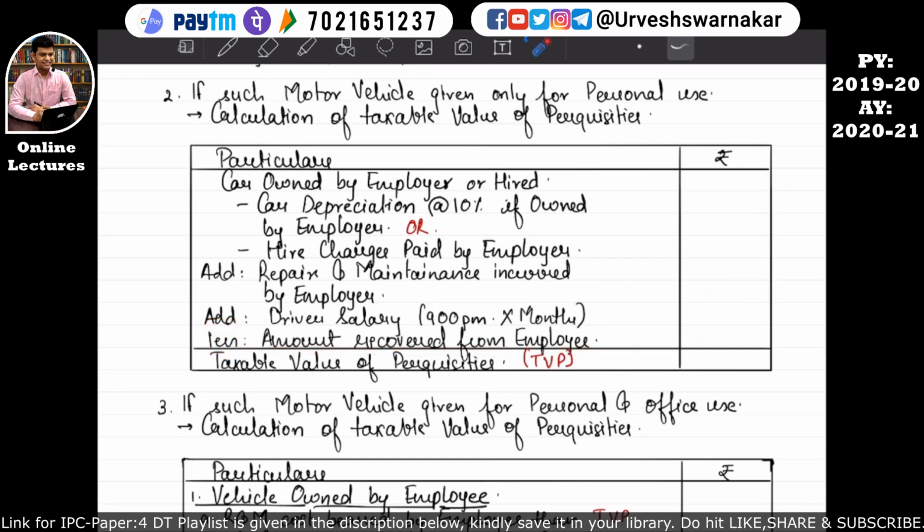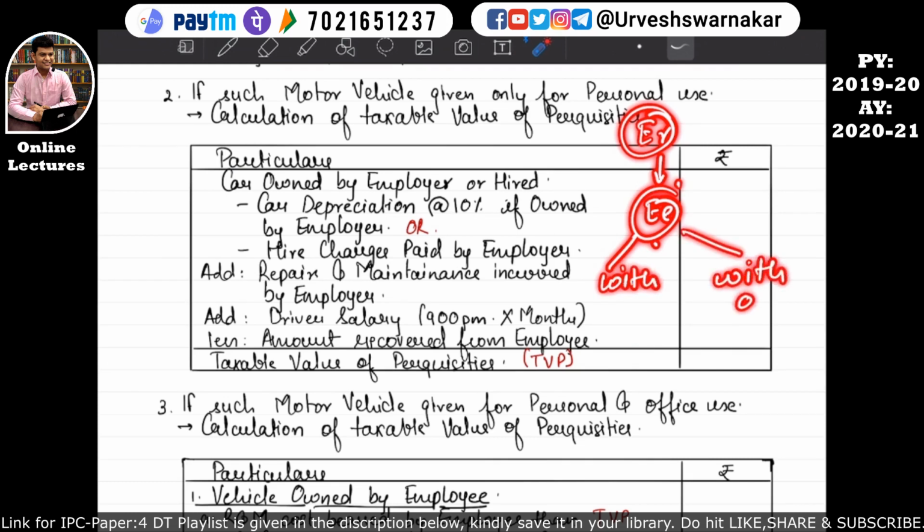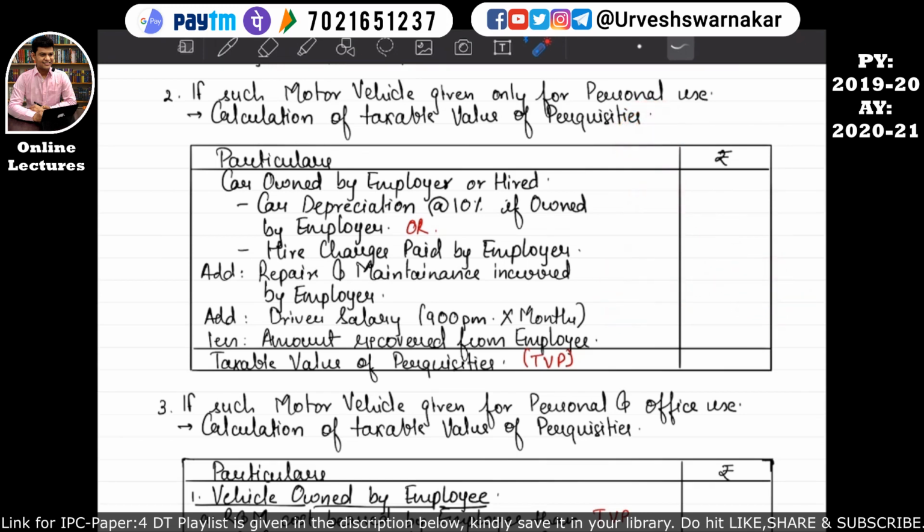So there is a possibility that the employer may give the employee the car facility with or without driver facility. I hope this is quite clear to you all by now. And it is also possible that the employer may or may not recover the amount from the employee.